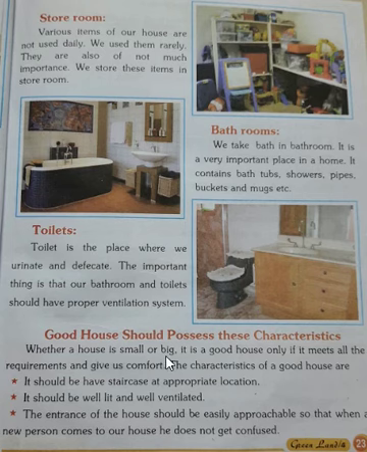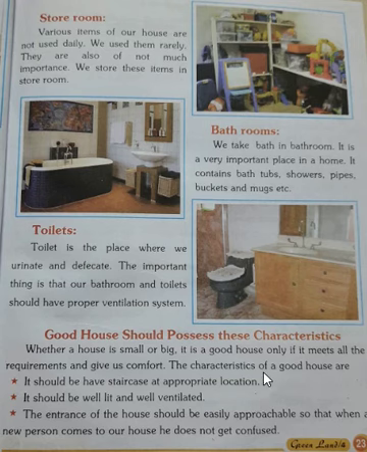Whether a house is small or big, it is a good house only if it meets all the requirements and gives us comfort. It doesn't mean that the house should be big. If it is small, but it is giving us comfort and fulfilling all our requirements, it is also good.